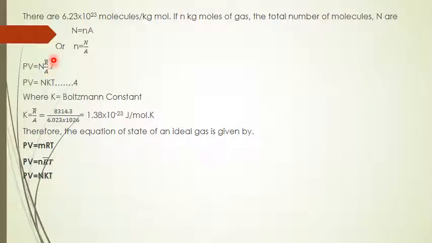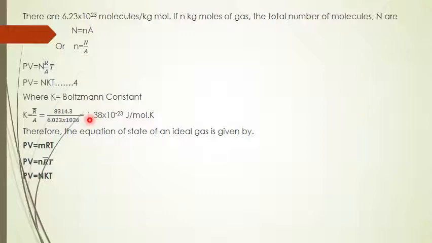PV equal to N into R bar by A into T. Call it equation number 4. PV equal to N k T, where k is the Boltzmann constant, k equal to R bar by A, and A is the Avogadro number. R bar is 8314.3 divided by 6.0 into 10 to the power 26, which is equal to 1.38 into 10 to the power minus 23 joule per kelvin.